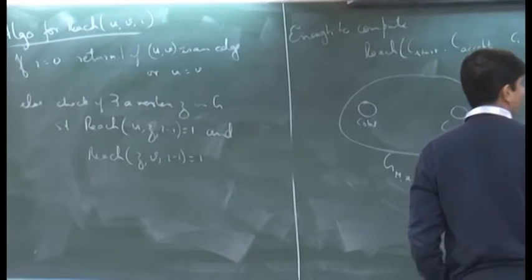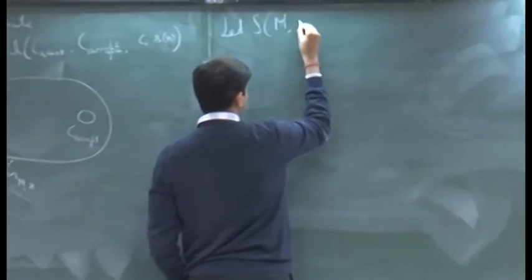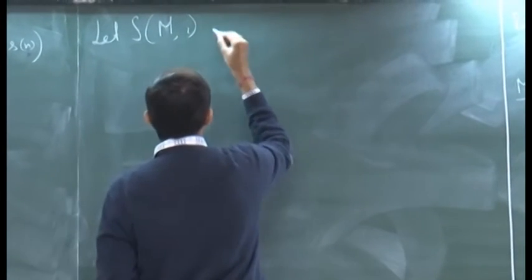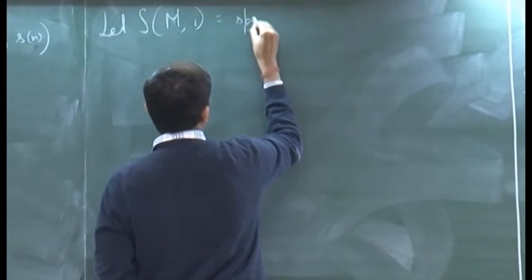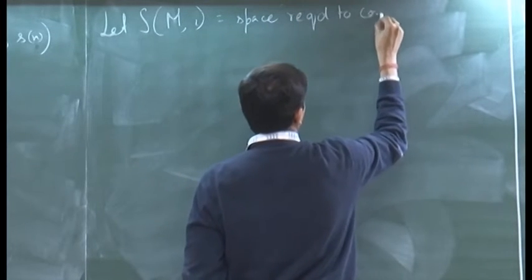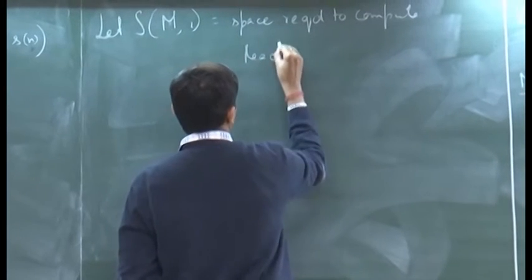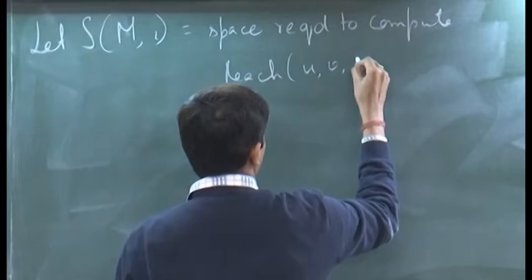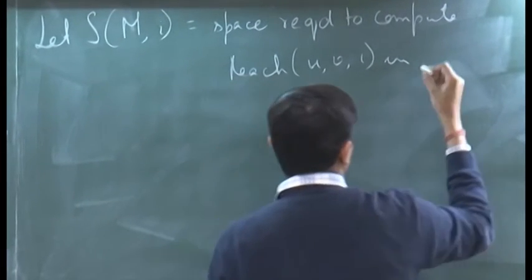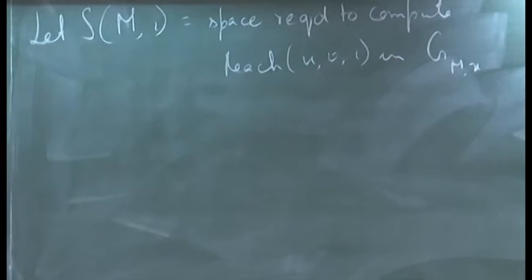So, let S of m comma I be equal to the space required to compute reach u v I in G_{M,x}.